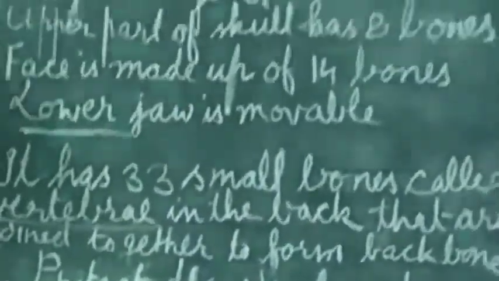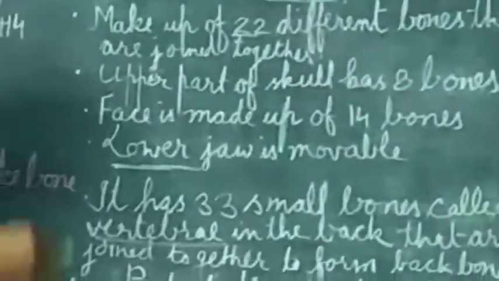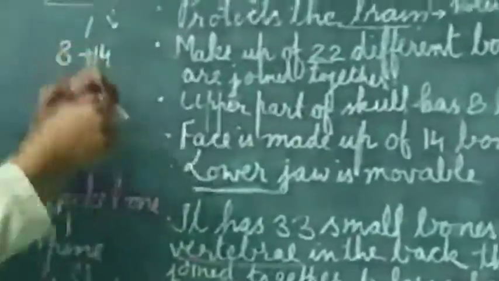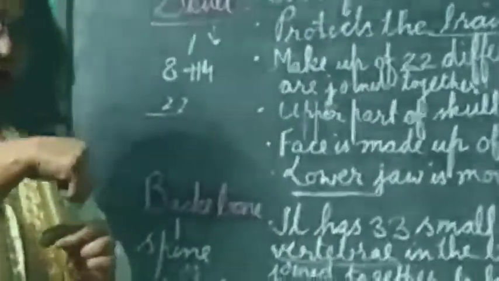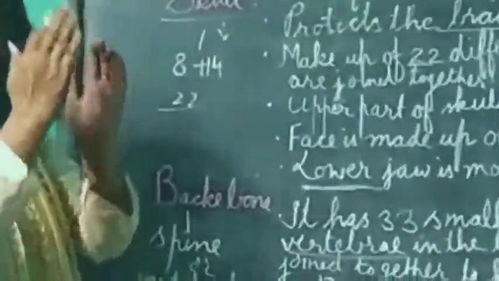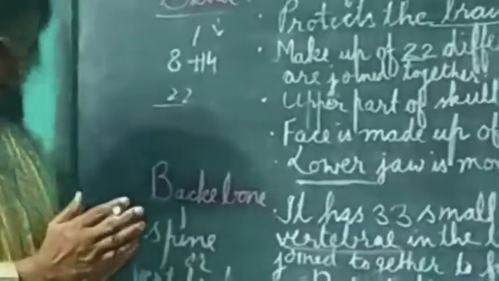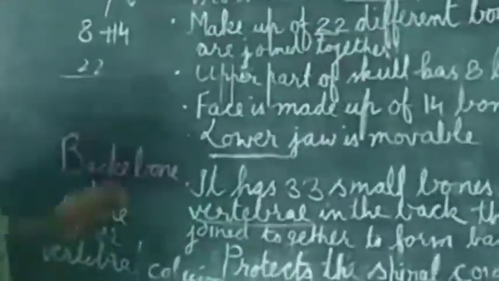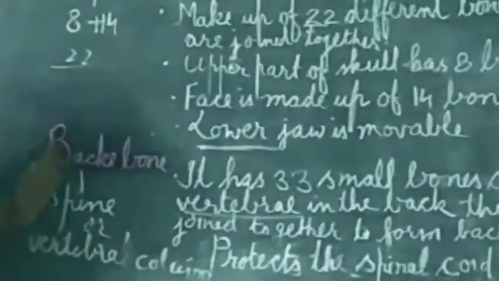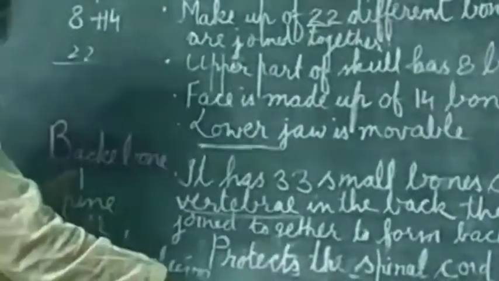Each vertebra has holes, and in the holes the spinal cord is there, which is protected by this spine. It is very delicate. The main function of the backbone is the protection of the spinal cord.